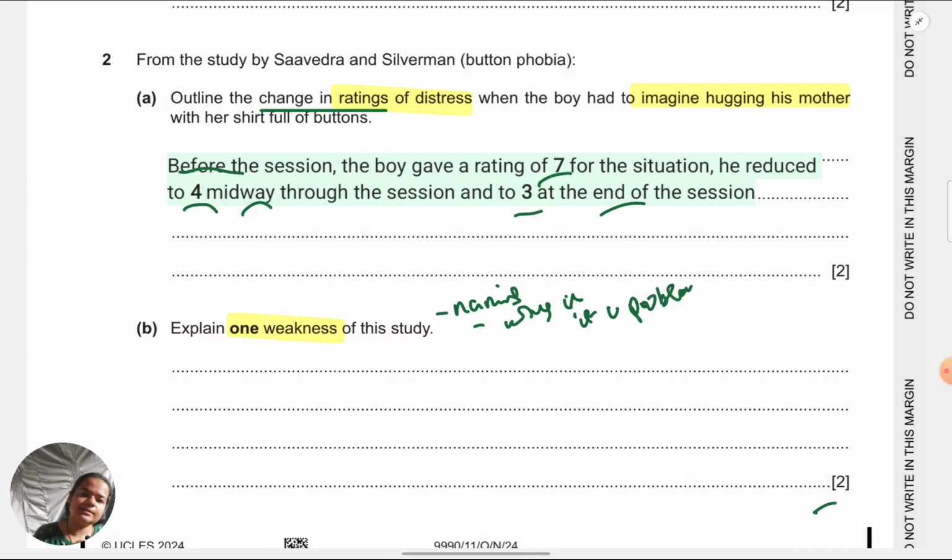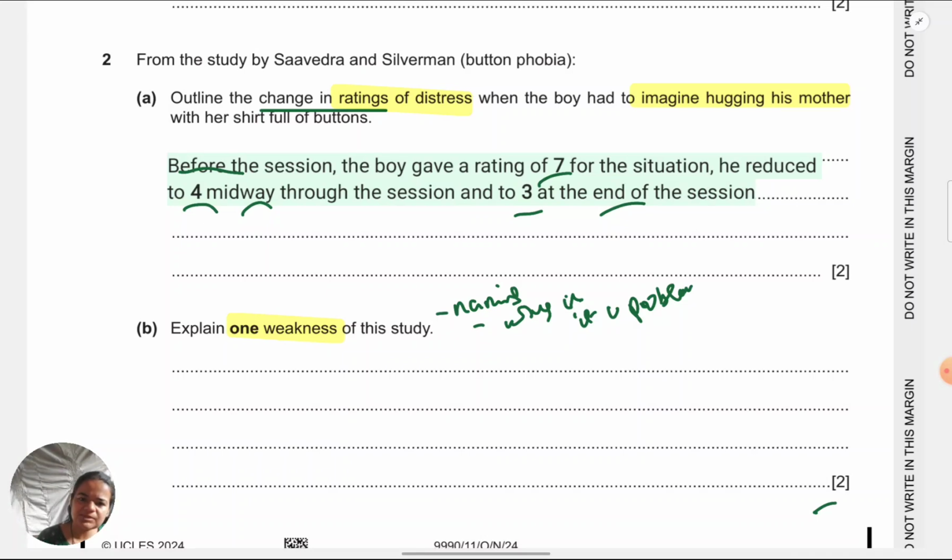Then if we ask them to elaborate, they'll say, because case study data is not generalizable. That's not an explanation because you're not referring specifically to Saavedra and Silverman. Or they will say that only one child is there, so it is not generalizable. Again, that is something you could say for any case study that has been done on a child.